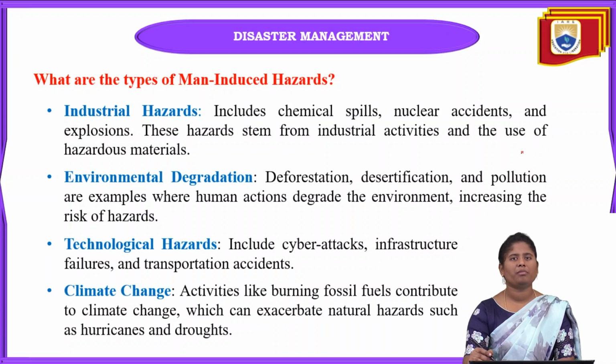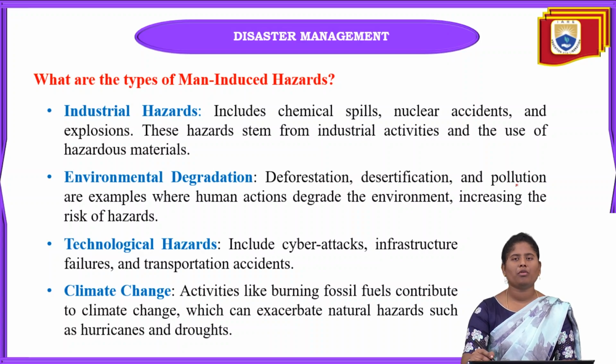When chemical spills come into contact with water, or go into the air, we will get waterborne or airborne diseases. When we drink that water, it is very hazardous to our human body also. These hazards come from industrial activities and the use of hazardous materials. We have to use hazardous materials to make some products, so when we use that type of dangerous material, we have to be very careful. Every precaution must be taken by the industrial people at that time.